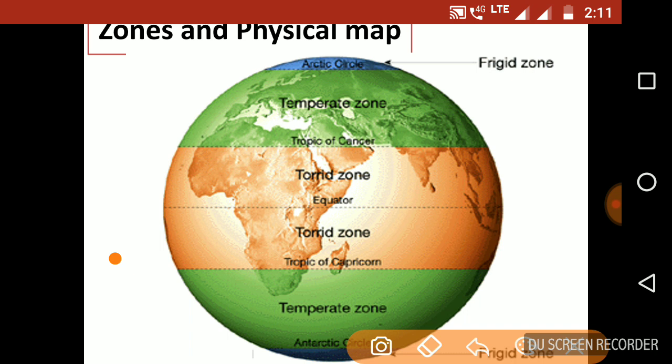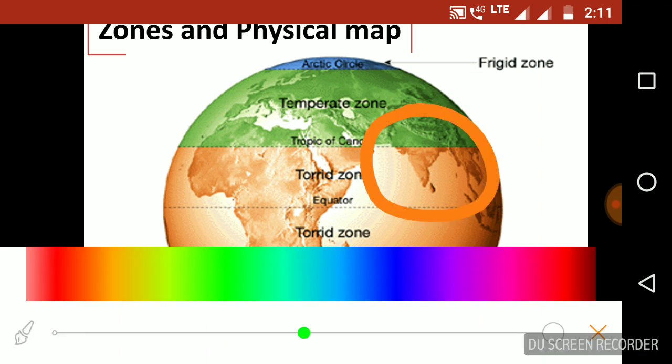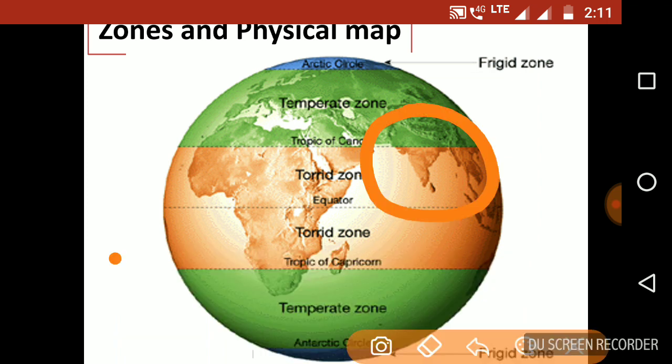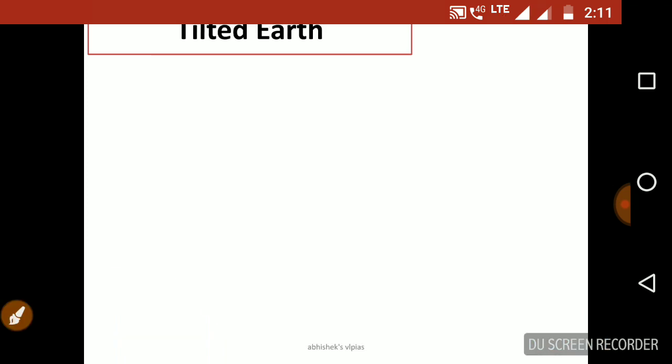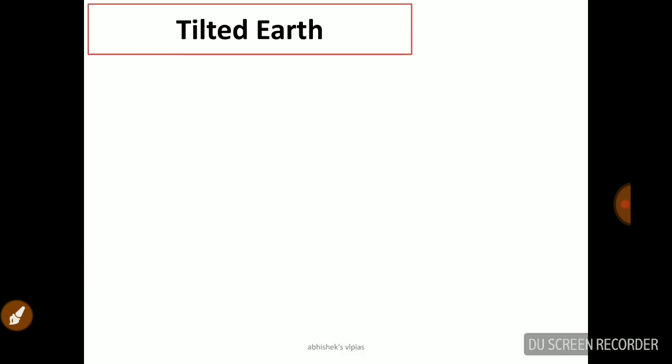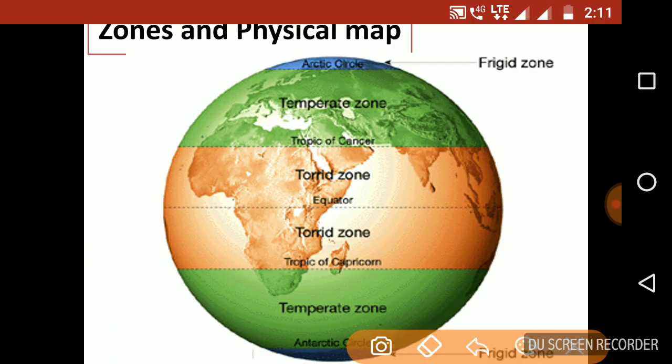So you can see India is here. Almost half of India is in temperate zone and half of India is in tropical zone.